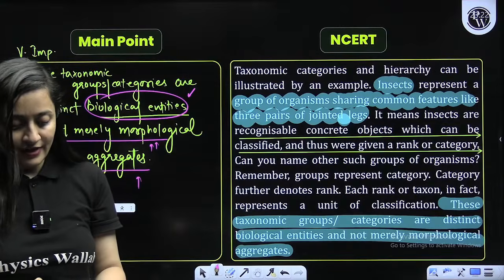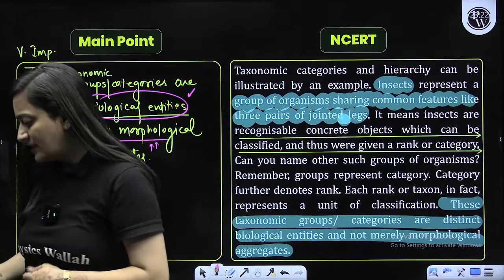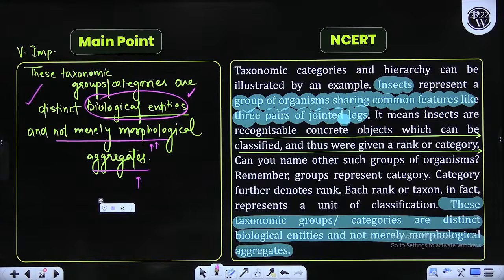That is what they are trying to tell us. These taxonomic groups are not the aggregation of external features only, but they represent a real, biologically meaningful group.